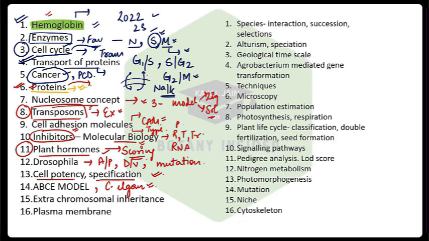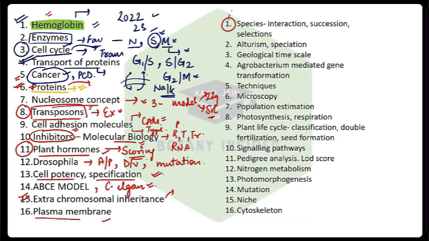In addition, you can also add C. elegans vulva development, very, very important. Sea urchin polyspermy blockage, also important. Then you have extrachromosomal inheritance, very, very important. In the last 2 years, questions were there from maternal inheritance. So either maternal inheritance or maternal imprinting, from any of the two topics you can get a question. Plasma membrane, very important. It is one of the segments from unit number 2 itself, a very important topic.